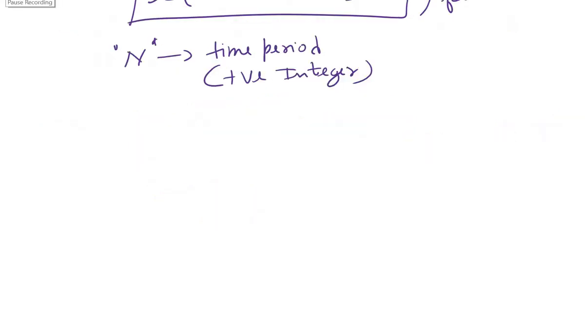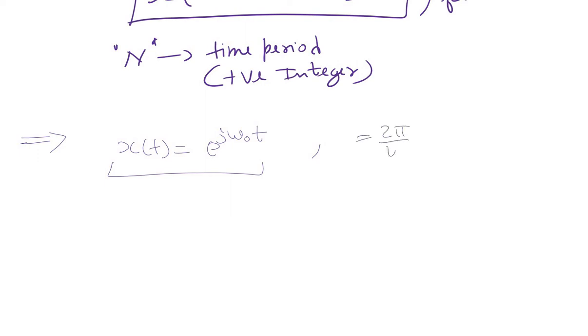Now let us take a very simple example of periodic signals. x of t is equal to e raised to power j omega naught t is a periodic signal. Let us prove that this x of t is a periodic signal and its fundamental period is 2 pi by omega naught.